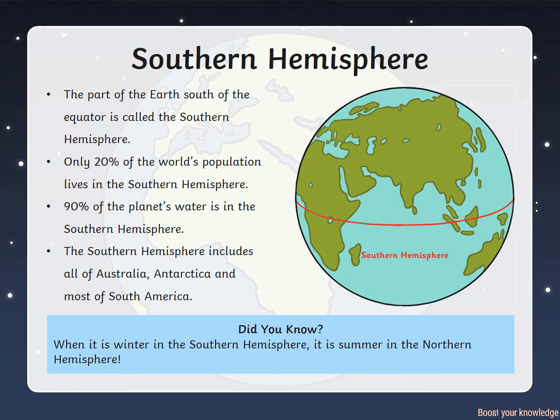The part of the Earth south of the equator is called the Southern Hemisphere. Only 20% of the world's population lives in the Southern Hemisphere. 90% of the planet's water is in the Southern Hemisphere. The Southern Hemisphere includes all of Australia, Antarctica and most of South America.